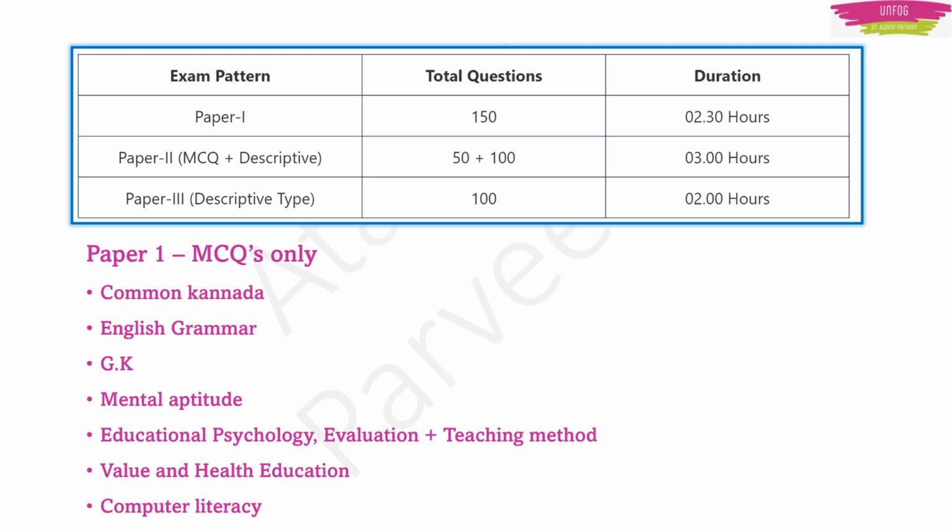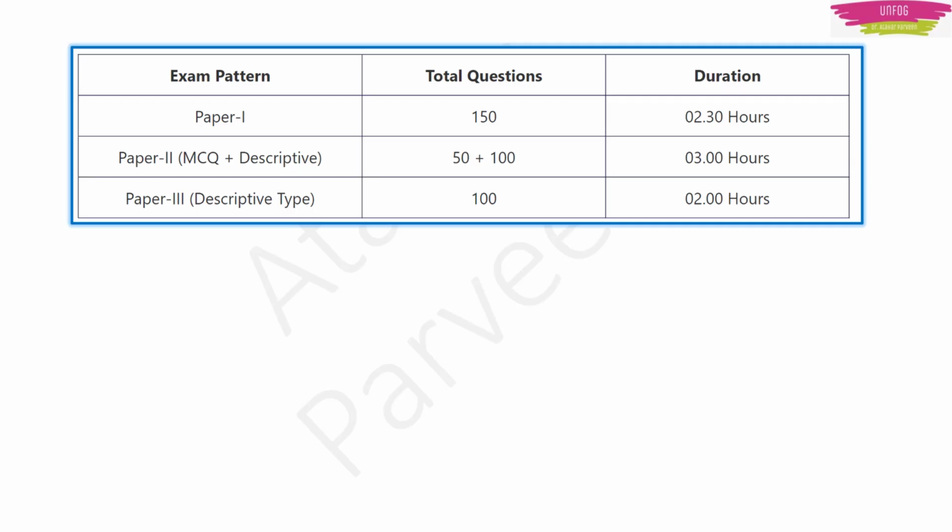Okay. So this was about paper 1. Now let's talk about paper 2, which is a very important paper for any GPSTR aspirant because it is a subject specific paper. All our subscribers and aspirants who follow our classes, the paid course aspirants, all of them are from science background only. That's why we are keeping subject specific for science aspirants only.